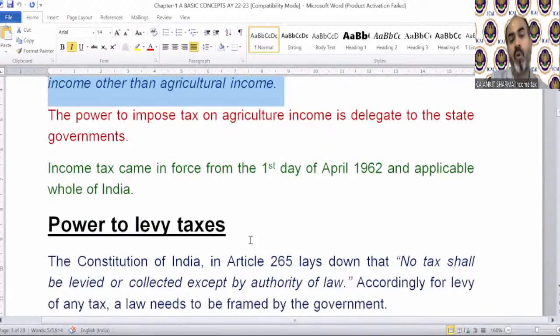The Income Tax Act came into force from the 1st day of April 1962 and is applicable to the whole of India. So the Income Tax Act we are discussing is the Income Tax Act 1961, but it is applicable from the 1st day of April 1962. Listen carefully. If in an examination there is an MCQ asking which Income Tax Act is applicable now, we will answer 1961. And if it is asked from when the Income Tax Act has been applicable, then the correct answer will be 1st April 1962.